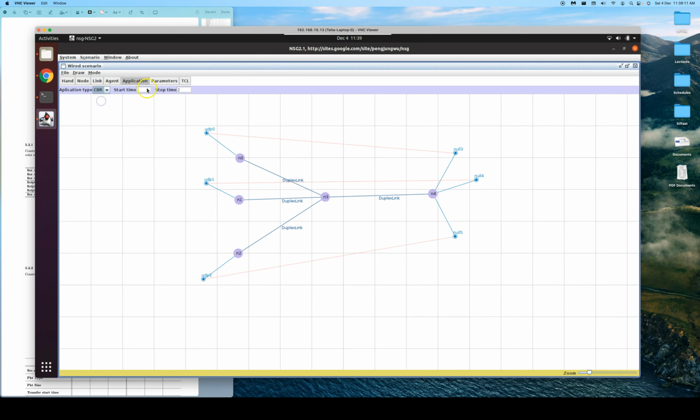Applications will use CBR, all of them starting at 1 second and stopping at 8 seconds. Let's keep the packet size at the default of 1500. Let's keep one of them at a high rate, so 2 Mbps, and all the others at 1 Mbps. So we change this to 1 Mbps, this is 1 Mbps, and this is also 1 Mbps rate at which they generate data. Let's get to the parameters.